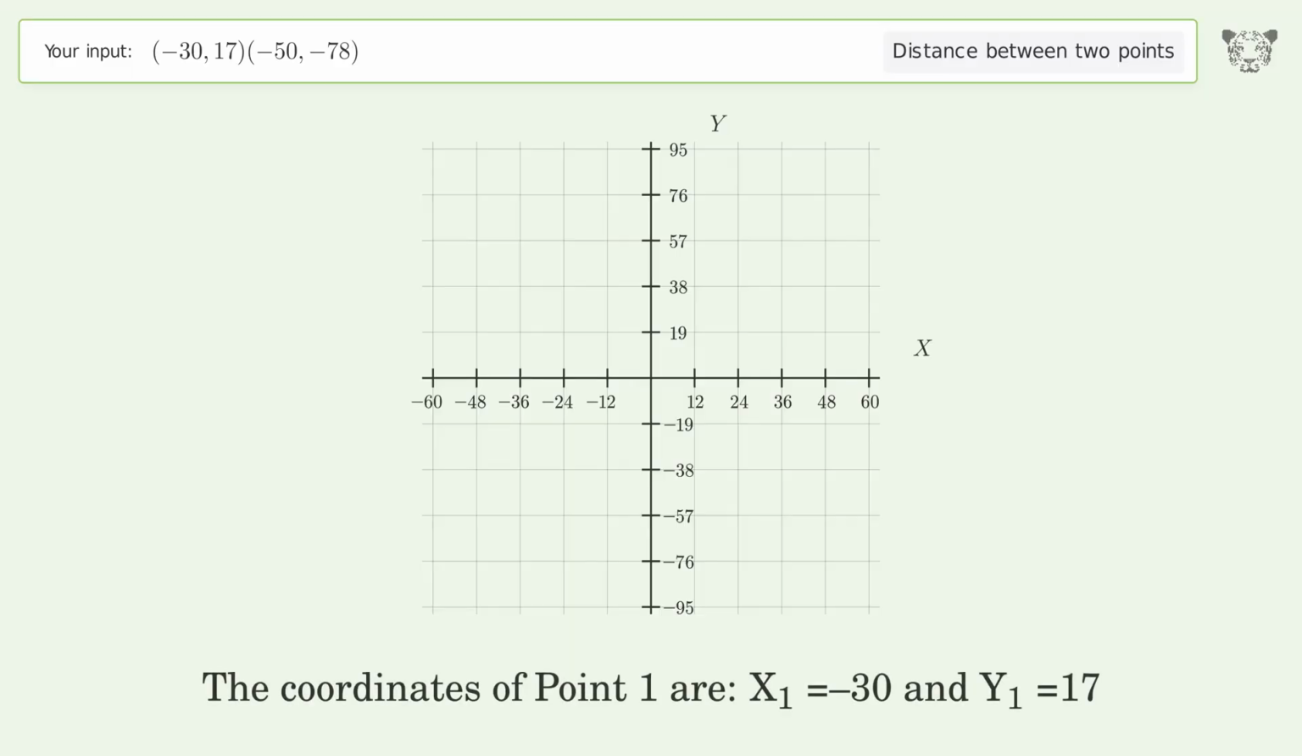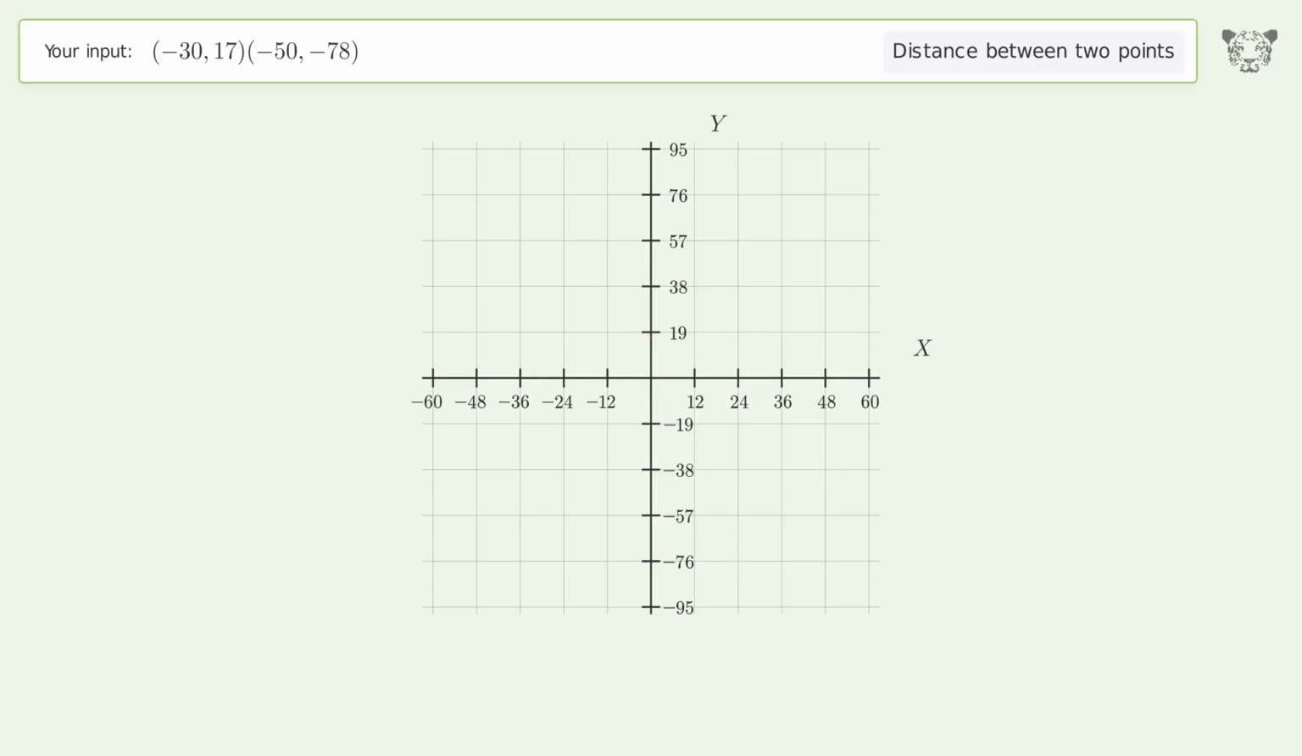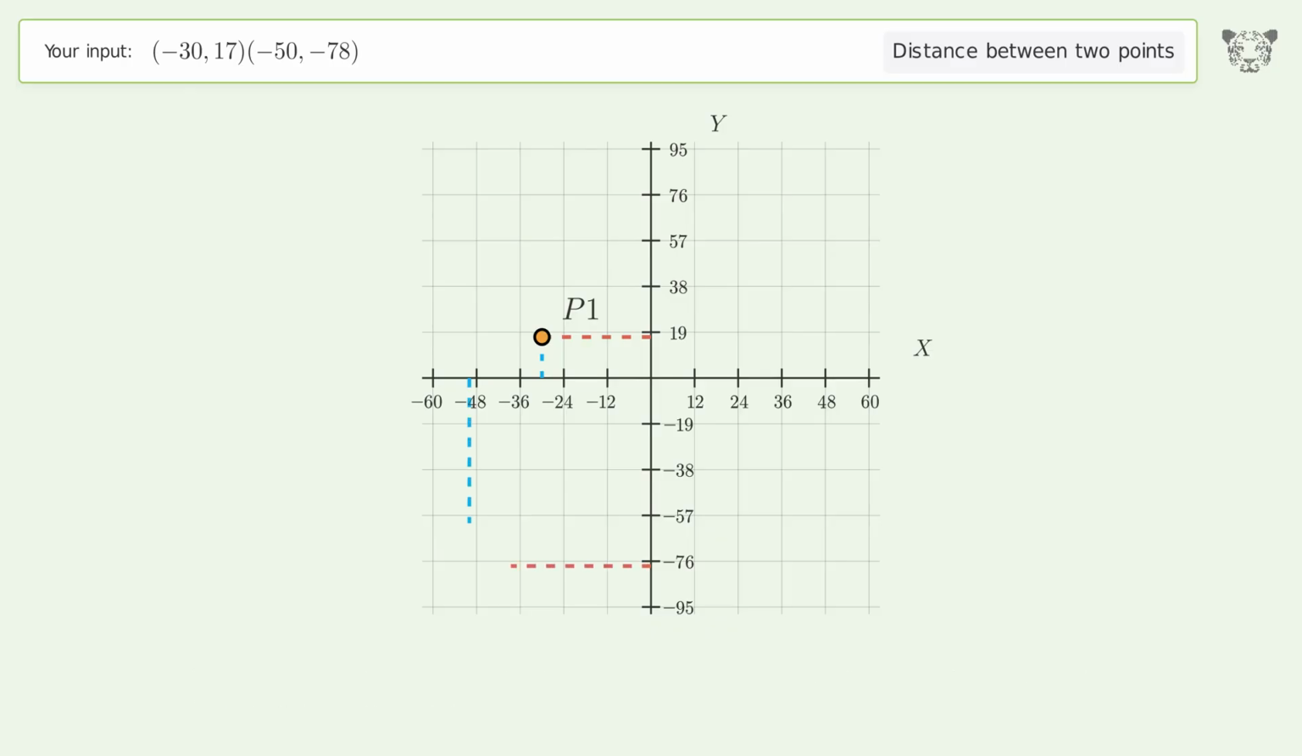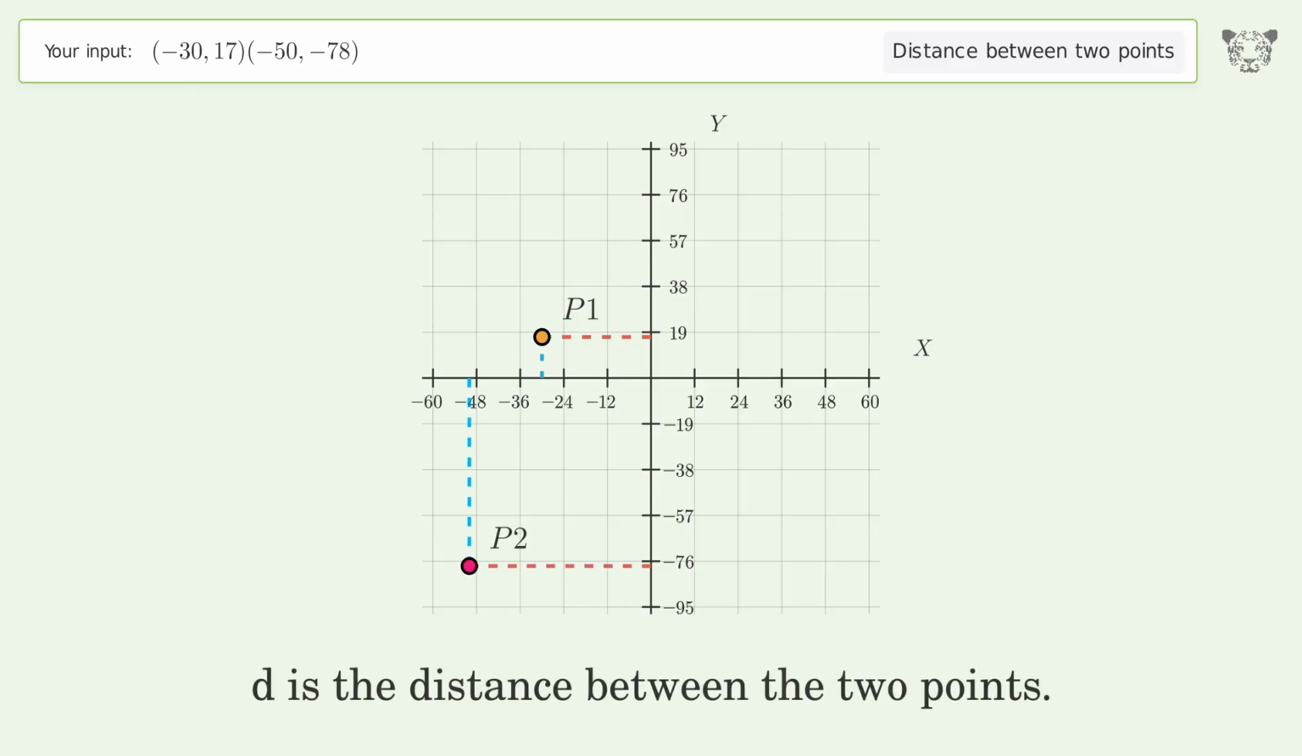The coordinates of point 1 are x1 equals -30 and y1 equals 17. The coordinates of point 2 are x2 equals -50 and y2 equals -78. D is the distance between the 2 points.